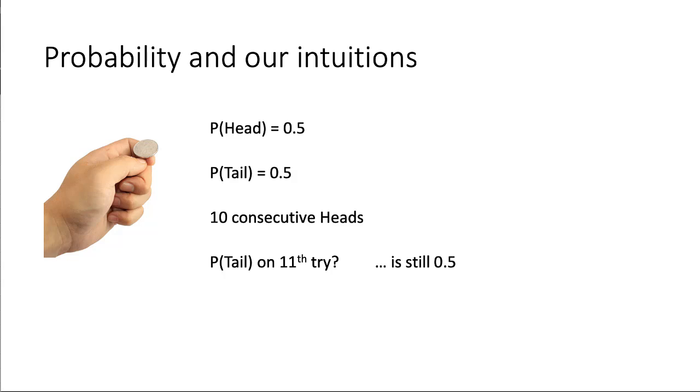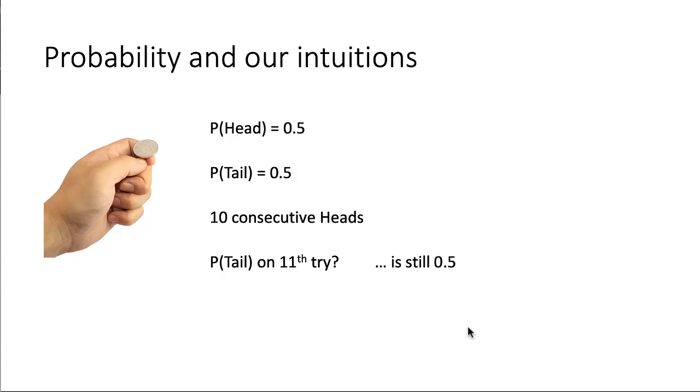Every toss of the coin has no impact on any subsequent tosses, right? Each toss is completely independent, and therefore the probability of getting a head or a tail doesn't change, right? Whether it's a fair coin or unfair coin, that doesn't matter. That probability does not change, whatever events may have happened in the past, okay? Because all these events are independent.